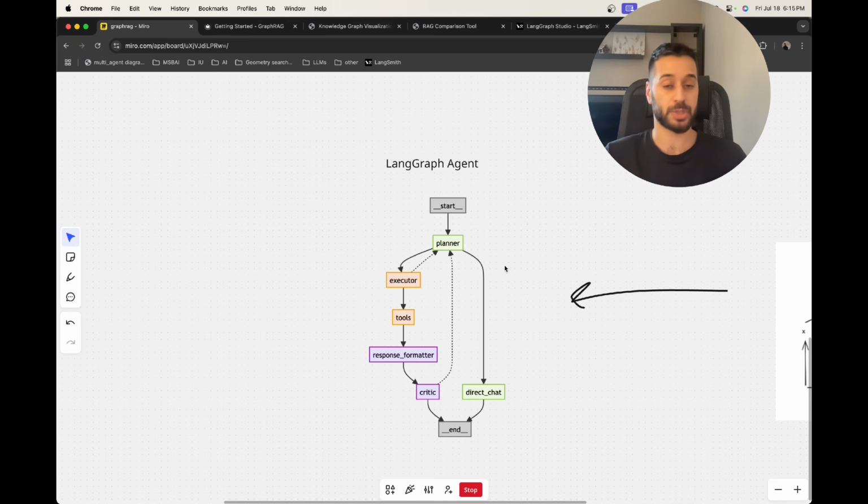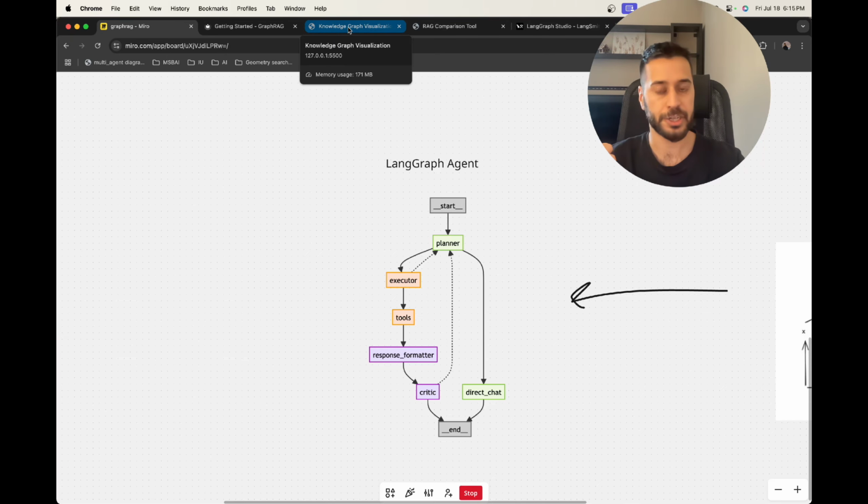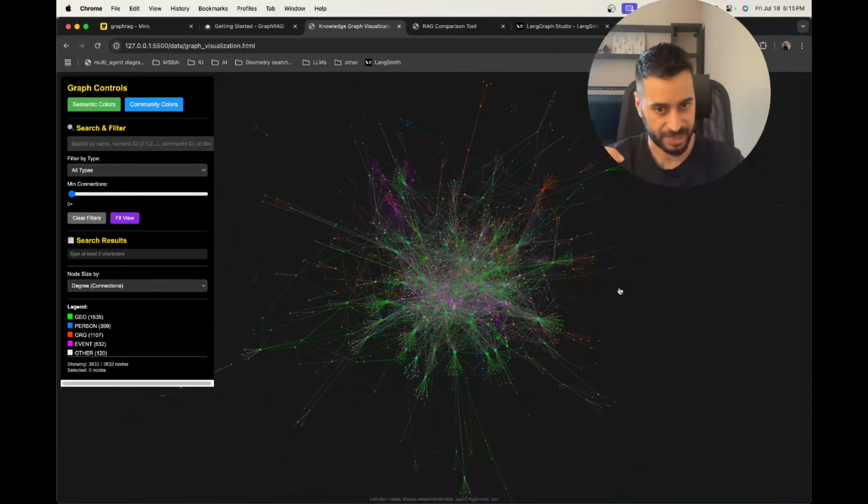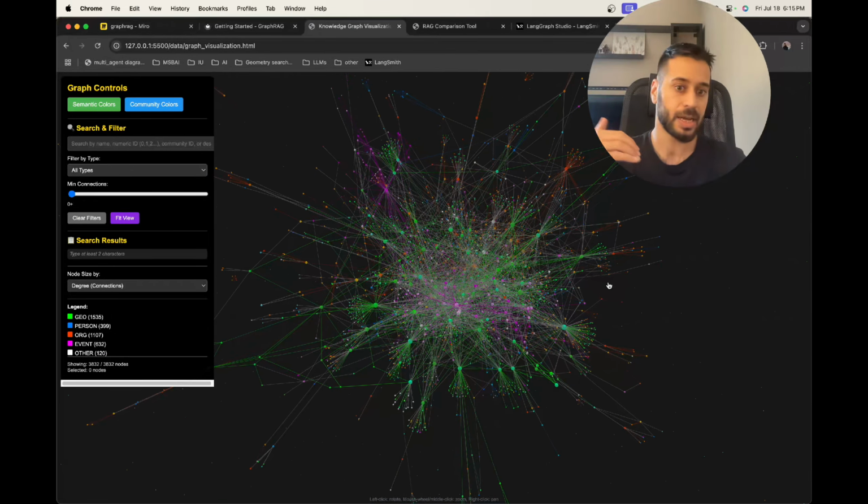So this is what I wanted to share with you. Here's what we have implemented. We have implemented GraphRAG integration with a LangGraph agent. We have built a knowledge graph to build the context around our queries. And at the same time, we have also built a self-reflective agent, or a self-RAG, where we also evaluate the results and the context, and we try to measure any hallucinations that might occur while answering the user query.